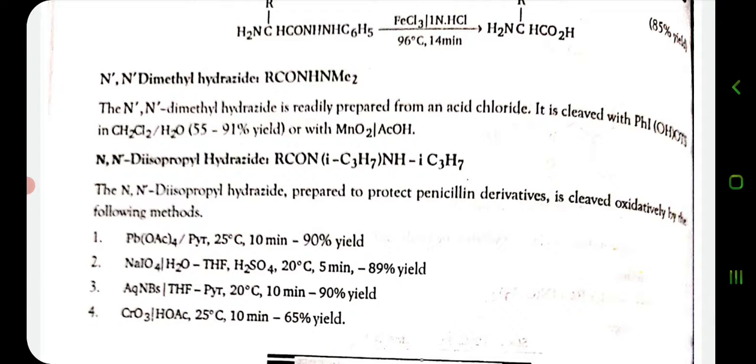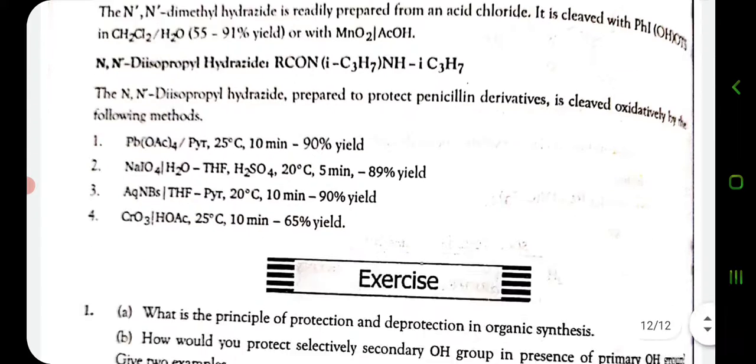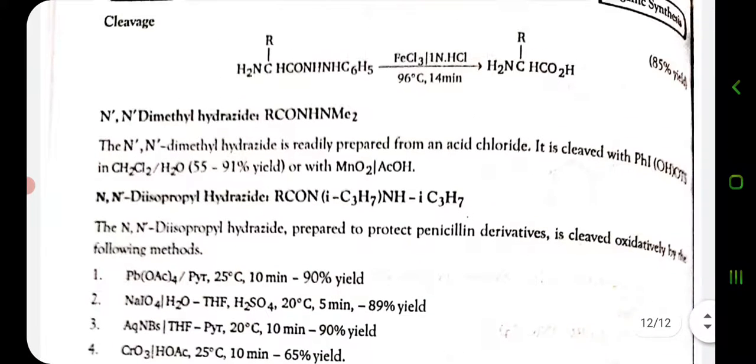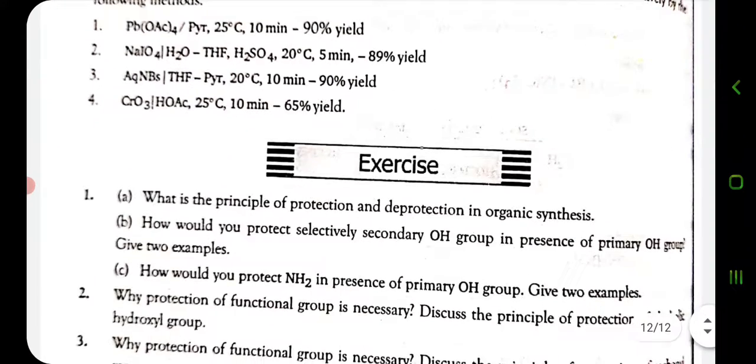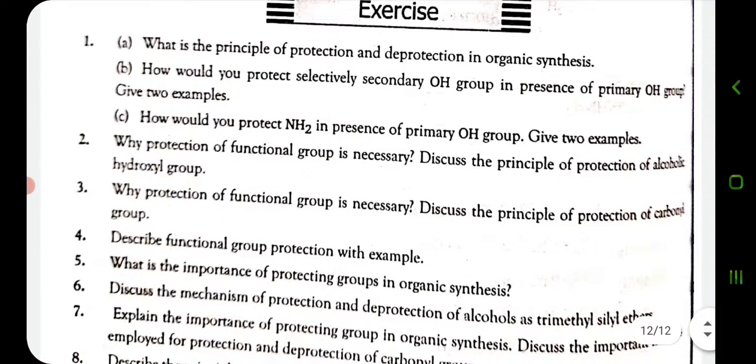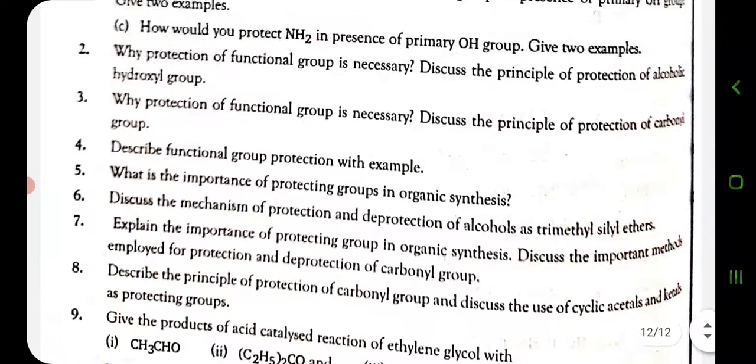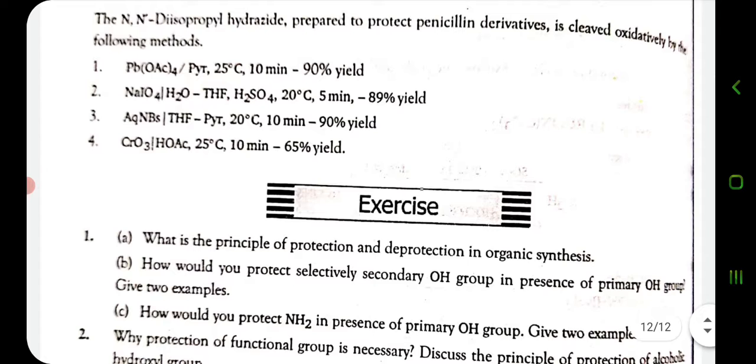So students, these are the different methods to protect the carboxylic group, and after the protection, deprotection or cleavage is done, and like this we can protect different groups. These are normal exercises. After the completion of this topic, you can exercise on these questions. Thank you.